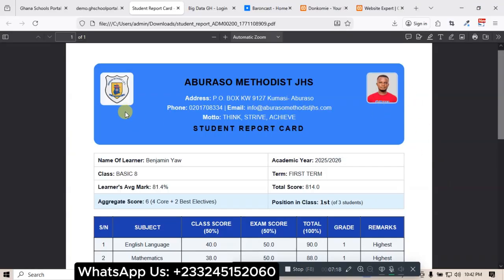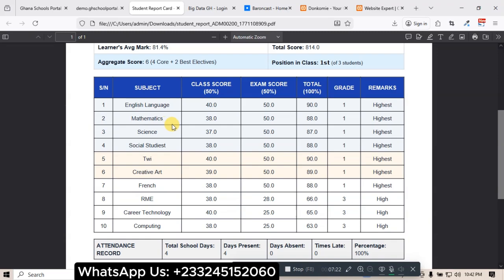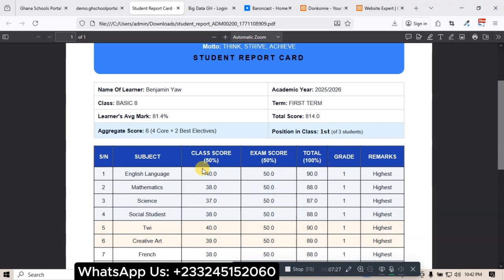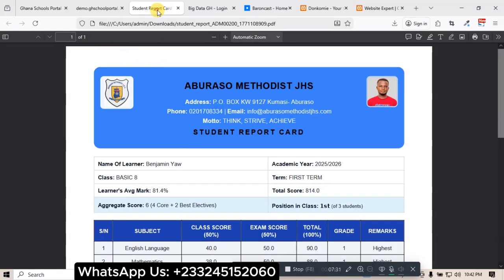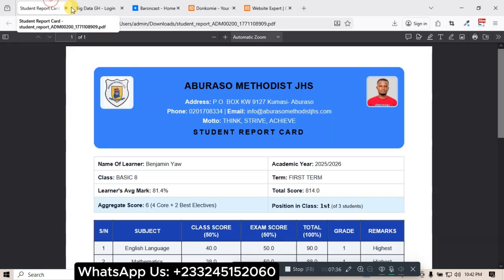I have a picture here, the school logo. You can see the position. This is just demo content. This is not a real student report, it's just a demo one. And it looks amazing, right? Good. So let me close the two of them. We are done talking about the reports.